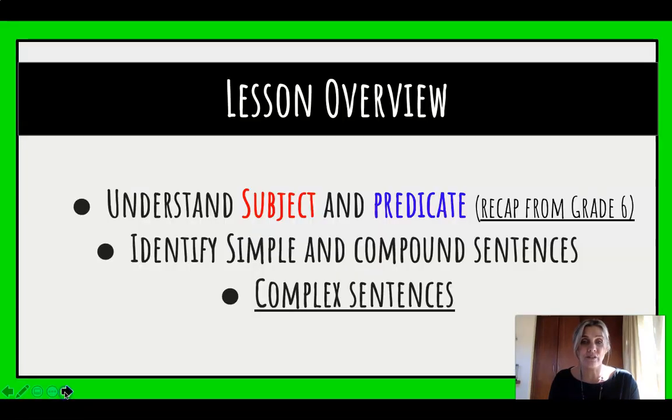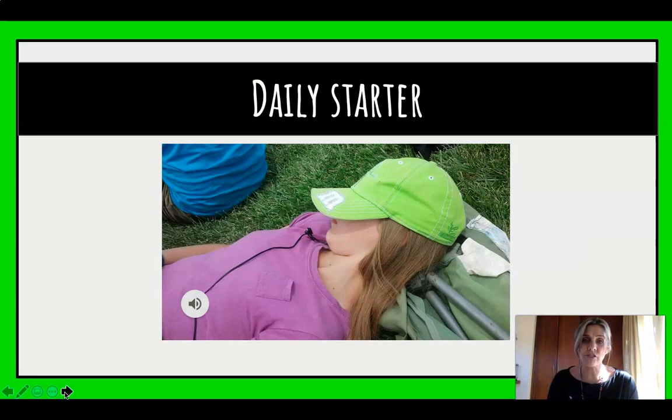We're going to look at an overview for this lesson. So we need to understand what subject and predicate is, and that's a recap from grade 6. We're also going to identify simple and compound sentences, and if you know that already, that's great. It'll also be a recap. And then we're going to step it up a little bit and talk about complex sentences. So we're going to jump straight away into our daily starter.